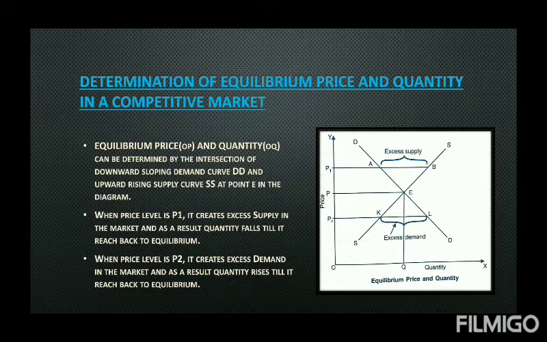Now, whether that equilibrium will be stable or not, what happens if we move away from it? To understand that, see the second bullet, when the price level is P1, that means above the equilibrium price P, then at that price, the demand will be at point A and supply will be at point B. That means it will create an excess supply in the market. And whenever it creates an excess supply, the producers will not produce much in the next period, and automatically the quantity will fall.